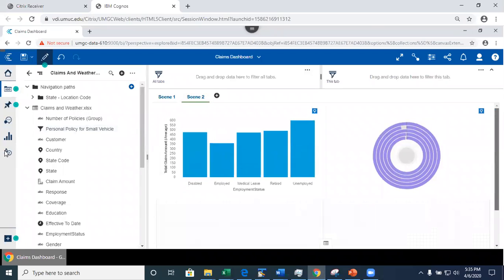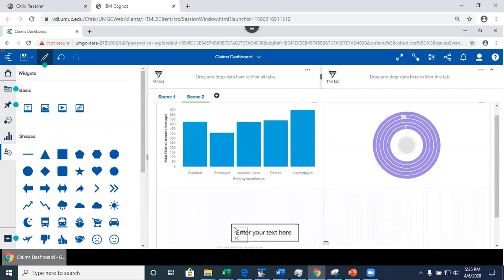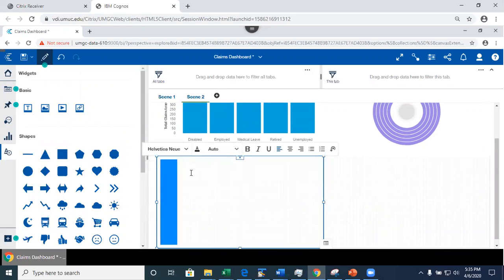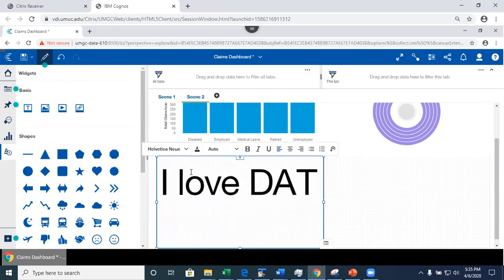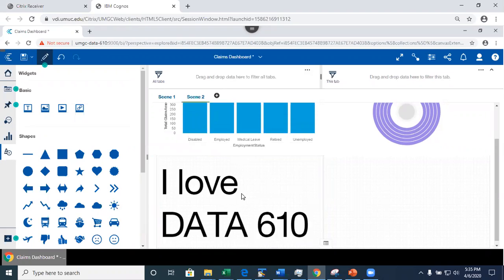So I'm going to click here, and in here I can add my text. To do that, I put the mouse on top of this arrow, and I'm going to enter. I'm going to type something like I love data 610. 610, okay? I just put this. So see this, you can basically add notes to your dashboard like this.